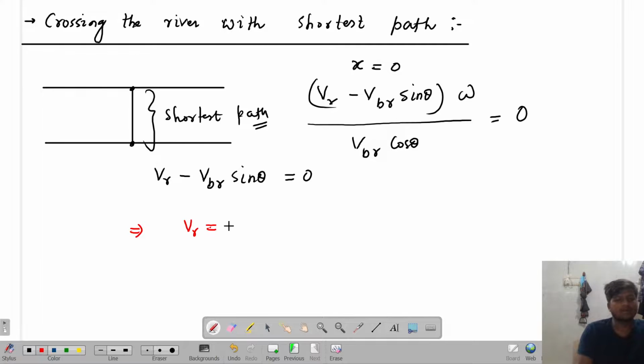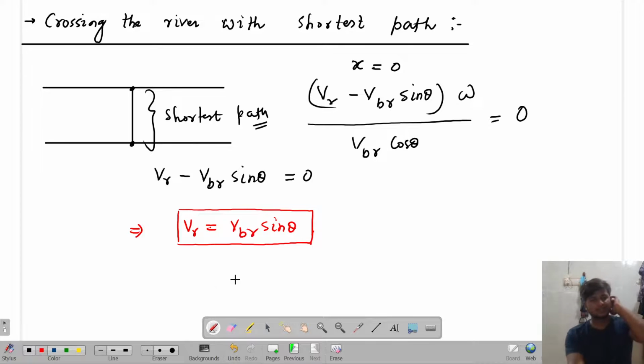the river should have how much velocity? Velocity of river should be equal to velocity of boat with respect to river into sine theta. Got it or not? Next thing, the velocity of boat with respect to the river should be how much? It should be equal to velocity of river divided by sine theta.